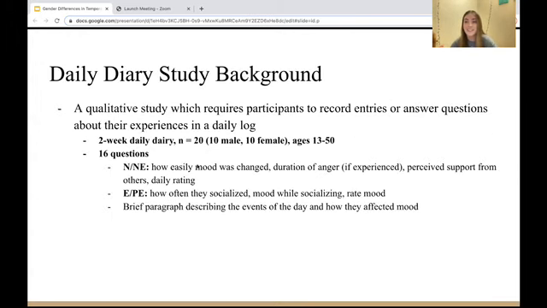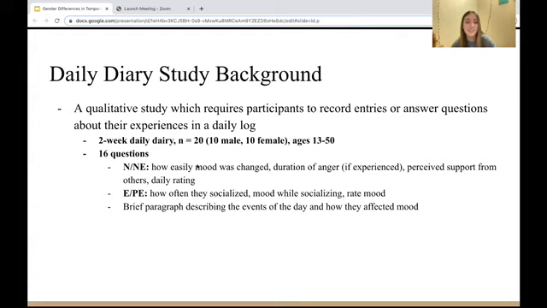And just a little background of the daily diary study. It is a qualitative study which requires participants to record entries or answer questions about their experiences in a daily log. And for ours, we did a 2-week daily diary study with 20 participants, 10 male, 10 female, with an age ranging from 13 to 50, sorry.